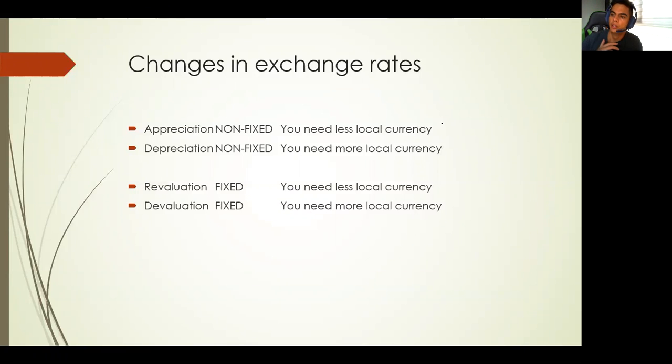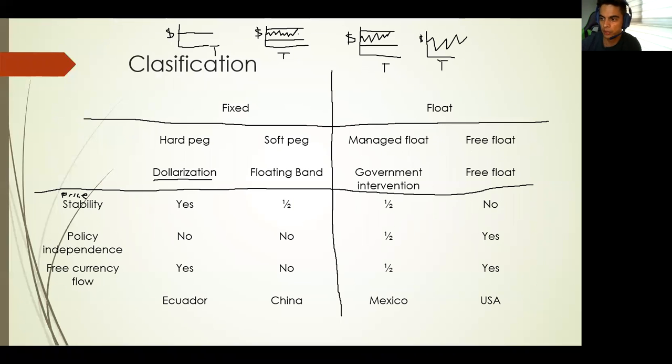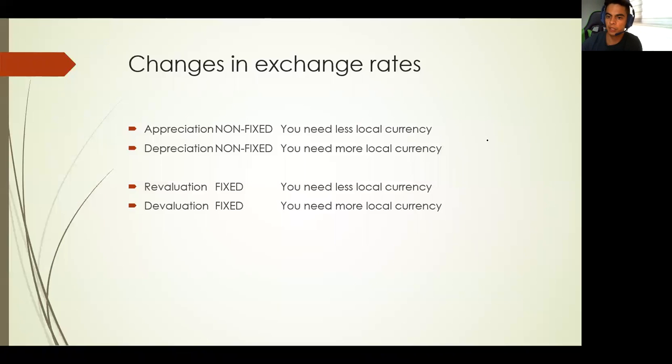Let me explain. So if you need to pay more pesos for $1, that means that the peso loses its value, right? The peso loses its value. If the peso is using a floating system, one of these two, managed float or free float, that means that the peso was depreciated. Depreciation is for floating systems, either managed float or free float.